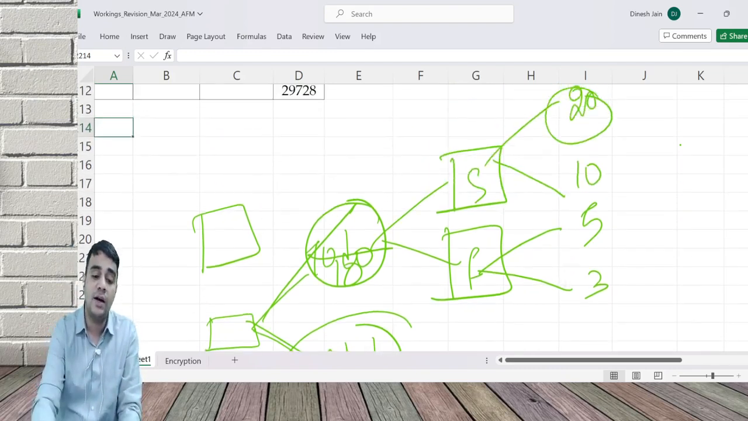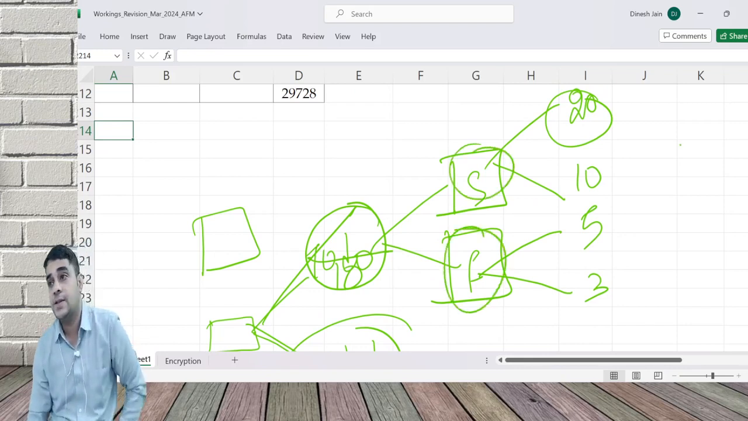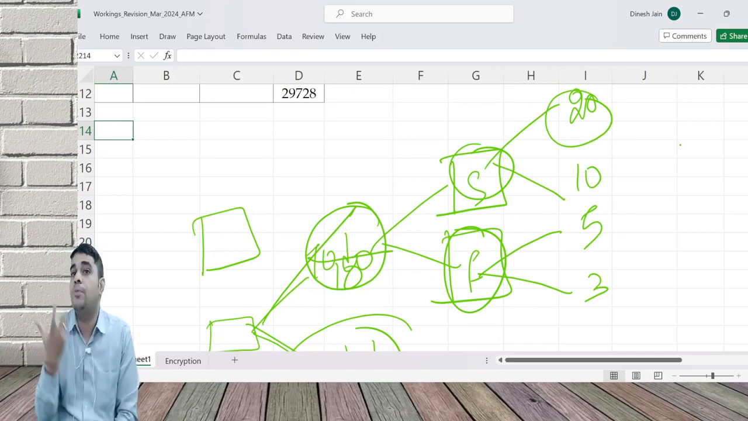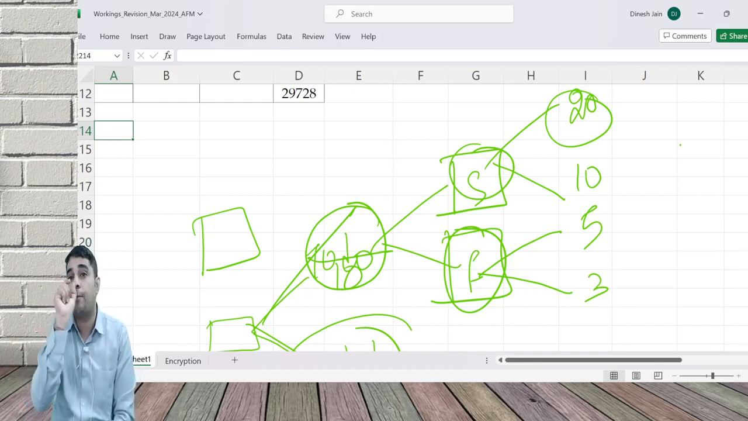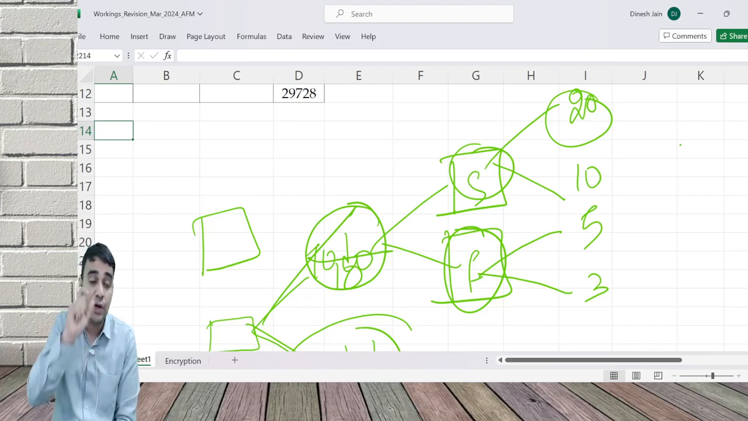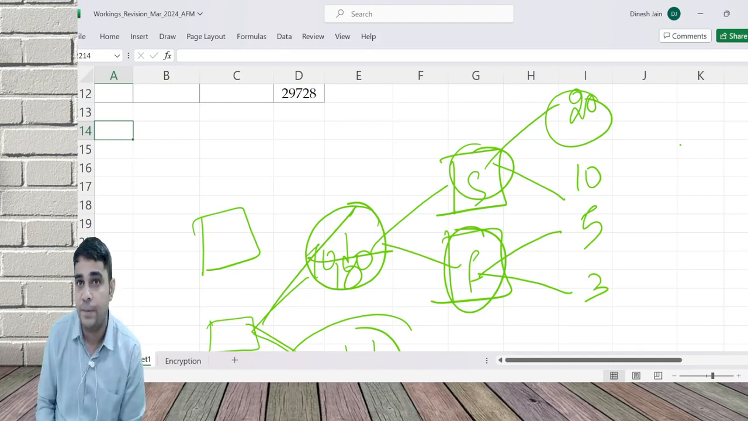Chance node is a weighted average of success and failure. Moment I say weighted average, I need probability. So you need to attach a probability for success and a probability for failure. You cannot attach a probability to do the project or not to do the project. That's in your hand. You can do the project. You can decide not to do the project. That's purely your choice. Which choice you want to implement, that's up to you.